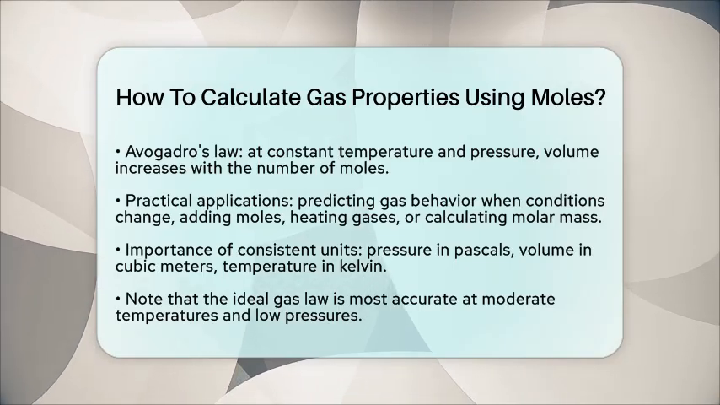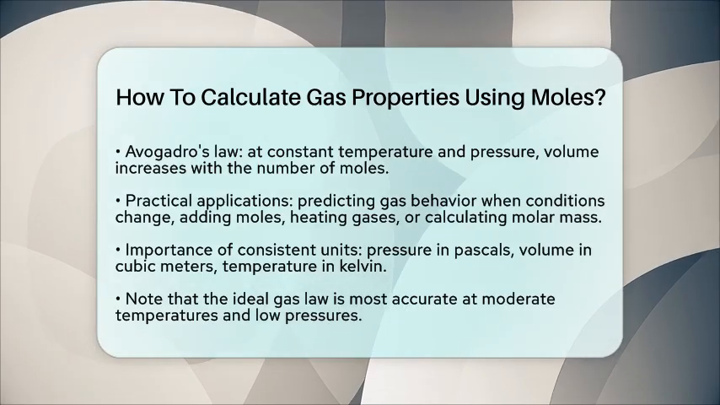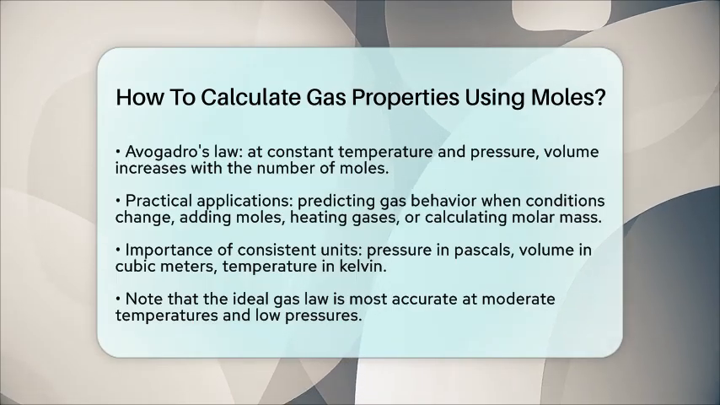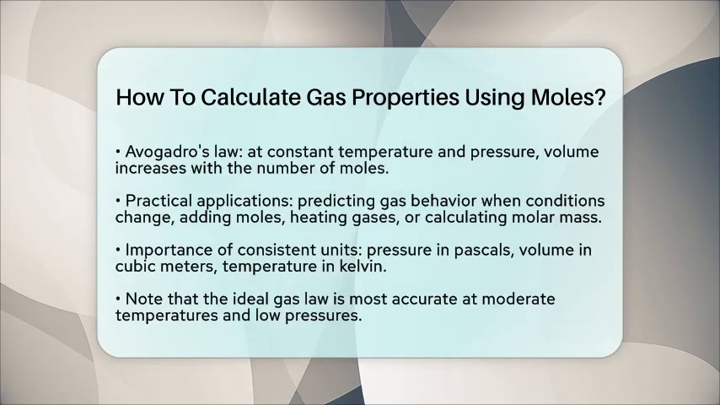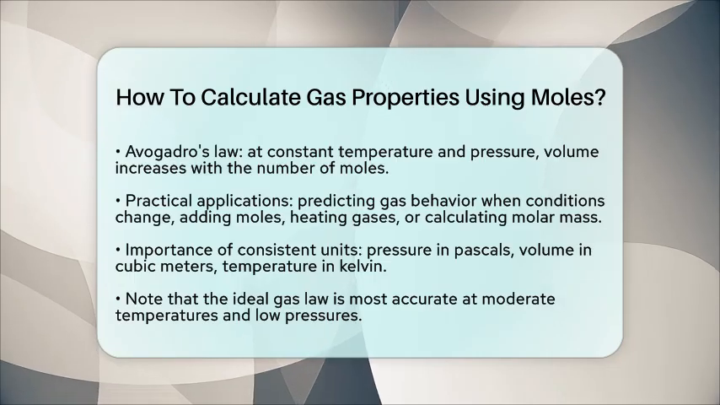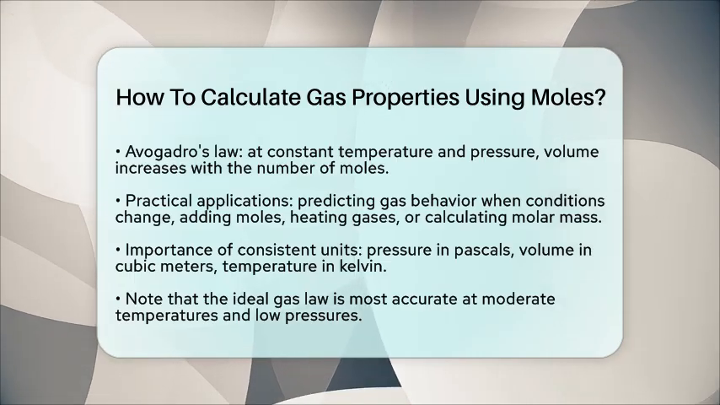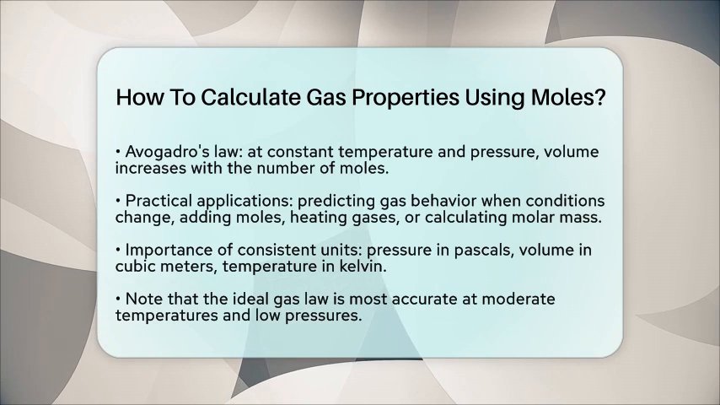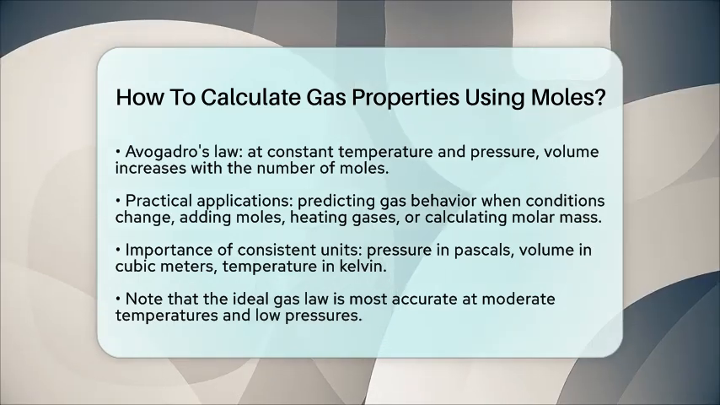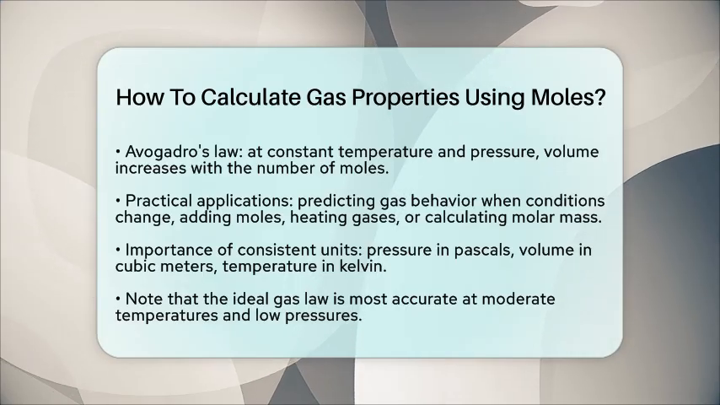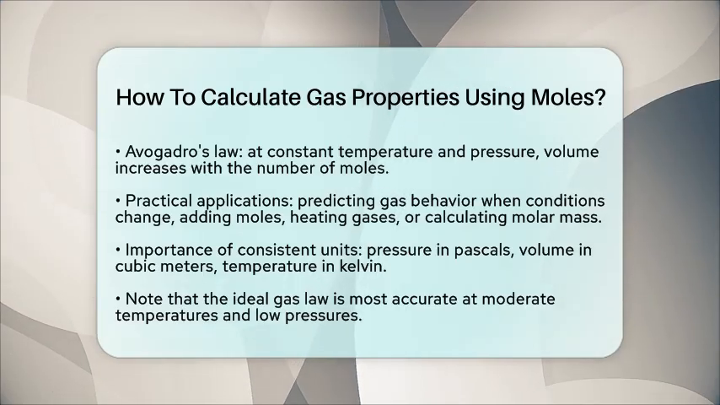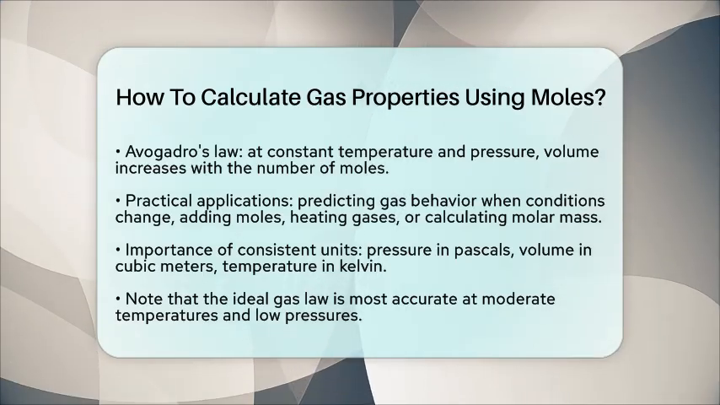Always make sure your units are consistent: pressure in pascals, volume in cubic meters, temperature in Kelvin, so your calculations are accurate. Keep in mind that the ideal gas law works best at moderate temperatures and low pressures, where gases behave most like ideal gases. When you understand how to use this law with moles, you gain a straightforward way to analyze many thermodynamic systems involving gases and phase changes.